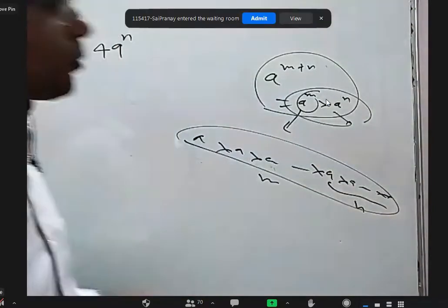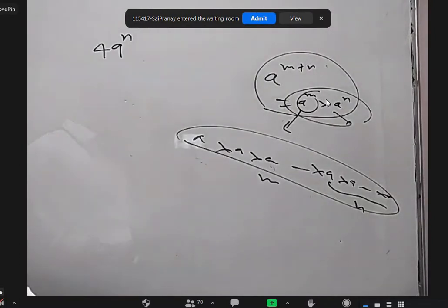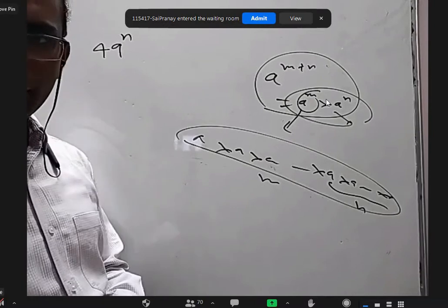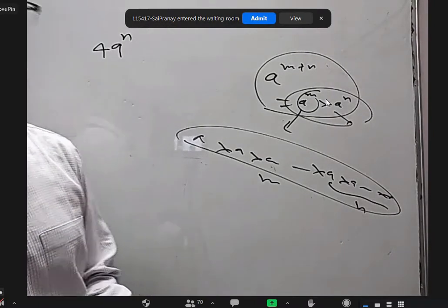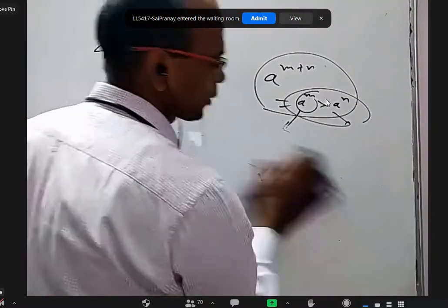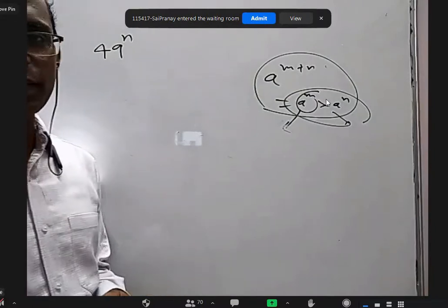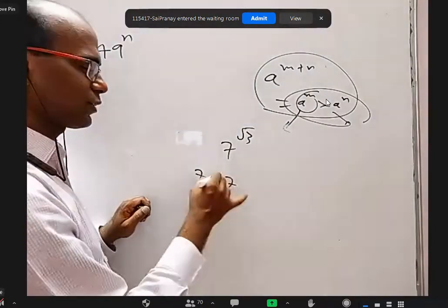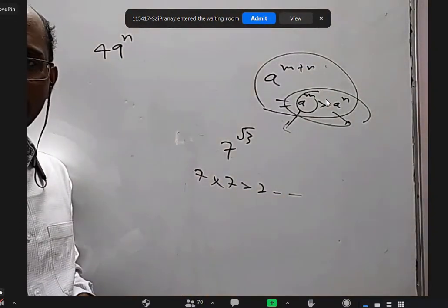But it's very complicated. In a simple proof, we are proving it theoretically, but if we try to prove it mathematically, it will be complicated. I'll tell you what the problem with this is. You are writing a into a, m times. It's not an easy statement. If I write 7 power root 3, are you going to write 7 into 7 into 7, root 3 times? No, sir, we cannot write like that.